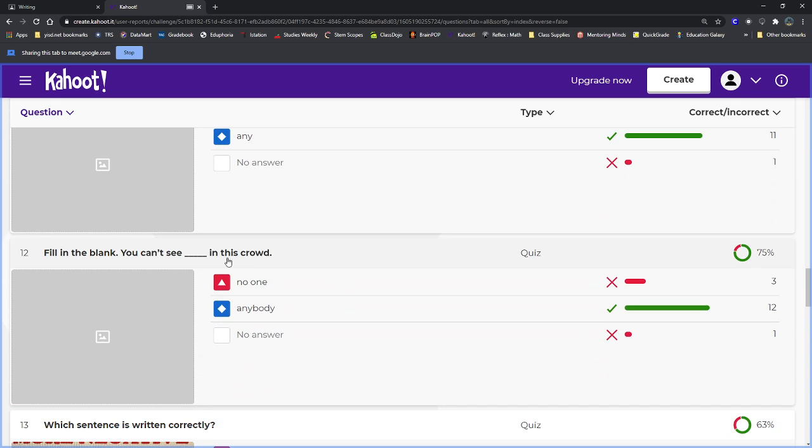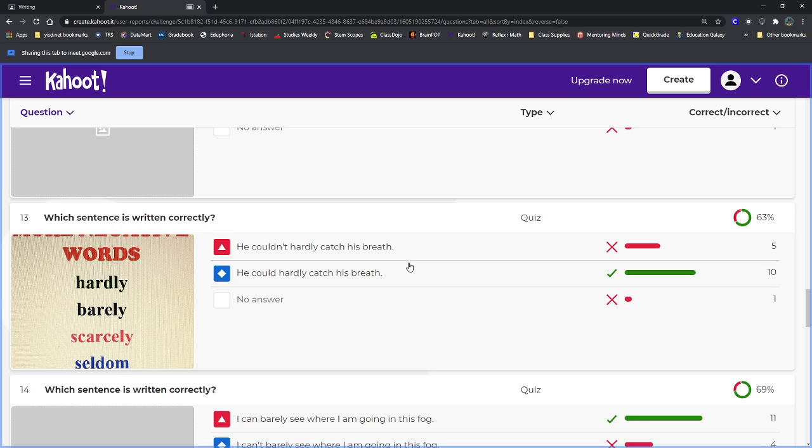You can't see blank in this crowd. We already have a negative with can't, so I want to pick anybody. I can't use no one because again it has a negative, and since I already have one in my sentence, I don't want to. Can't see anybody in this crowd.